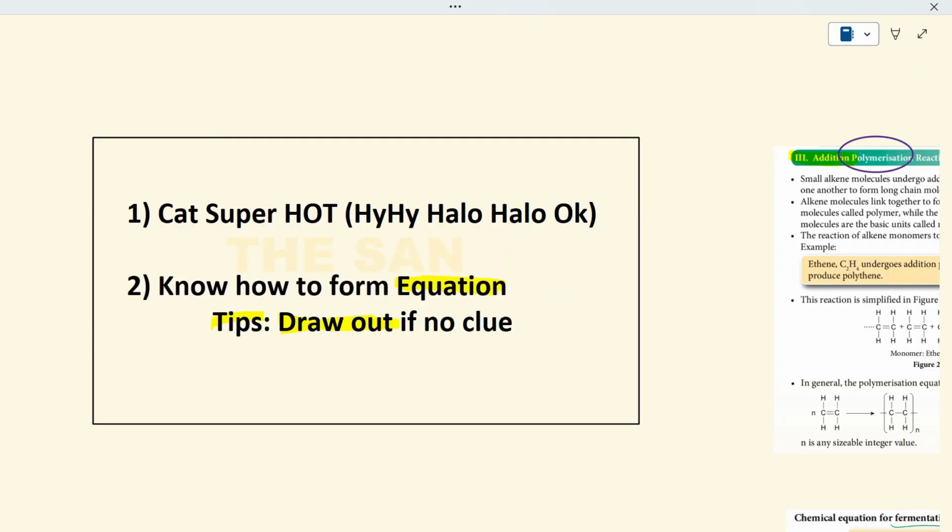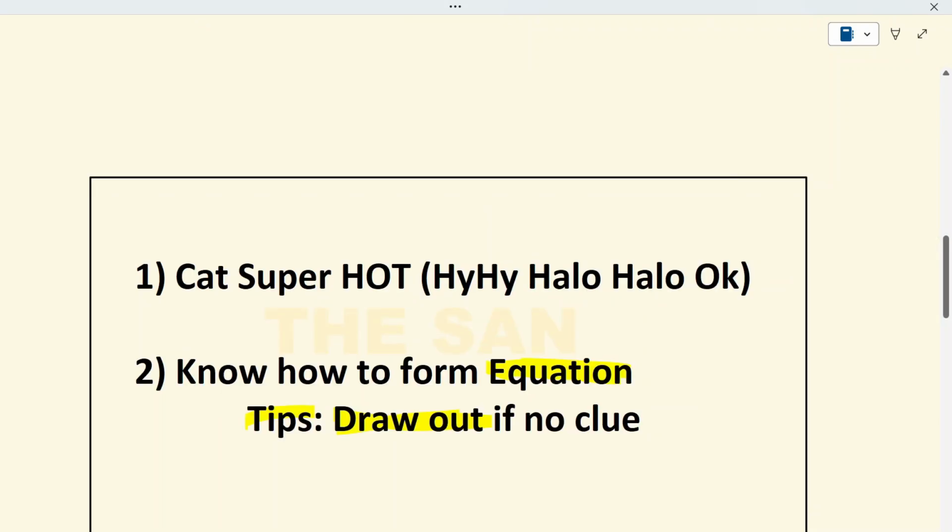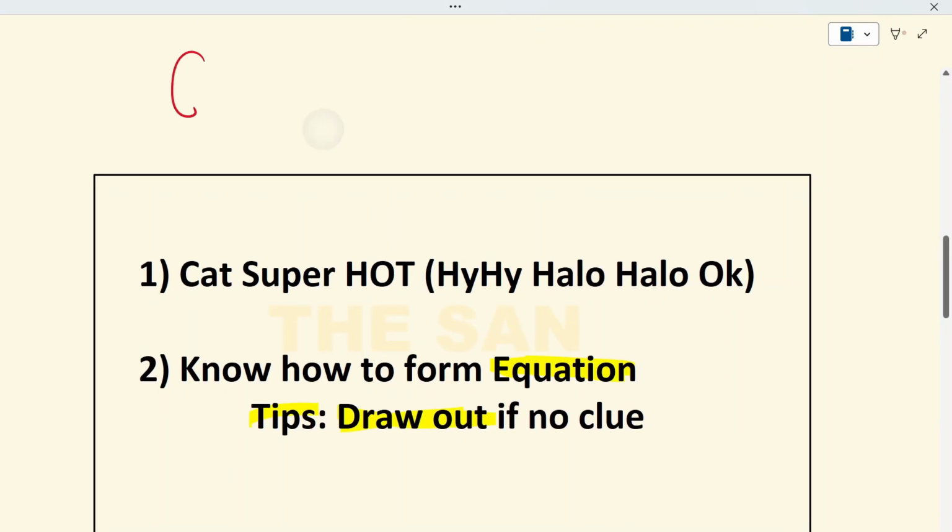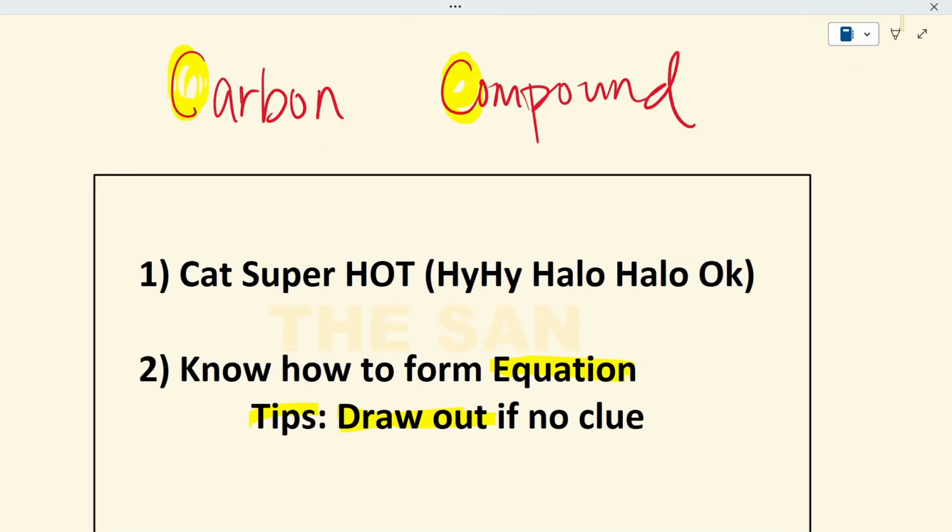And then after I create this short acronym, lastly we will have to create a linker. A linker is something that helps me to link this acronym to our topic, which is carbon compound. It gives me the clue that this acronym is for carbon compound, or carbon compound will have this acronym. So the linker I create is like this. Since carbon compound, C and C, right? So our acronym will start with C as well. And this is how I relate this acronym to this topic.